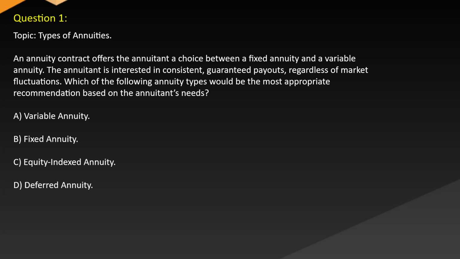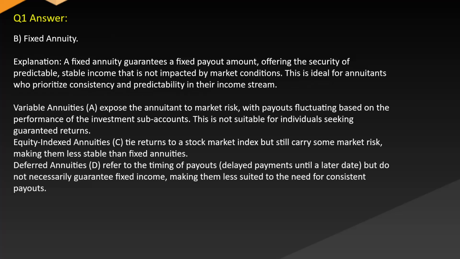A. Variable annuity. B. Fixed annuity. C. Equity indexed annuity. D. Deferred annuity. Answer: B. Fixed annuity. Explanation: a fixed annuity guarantees a fixed payout amount, offering the security of predictable, stable income that is not impacted by market conditions. This is ideal for annuitants who prioritize consistency and predictability in their income stream.